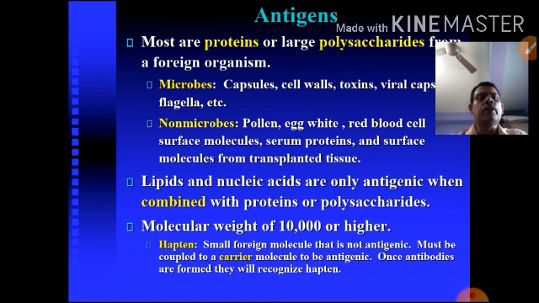And the hapten is a small foreign molecule that is not an antigen by itself but must be coupled with a carrier molecule to act as an antigen, and once antibodies are formed they will be recognized by the hapten. So hapten is a very important molecule, a small portion of a molecule present inside the body.